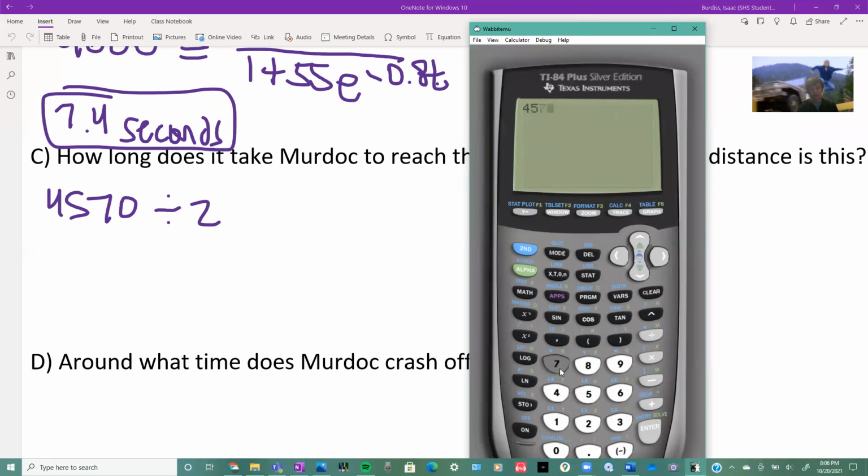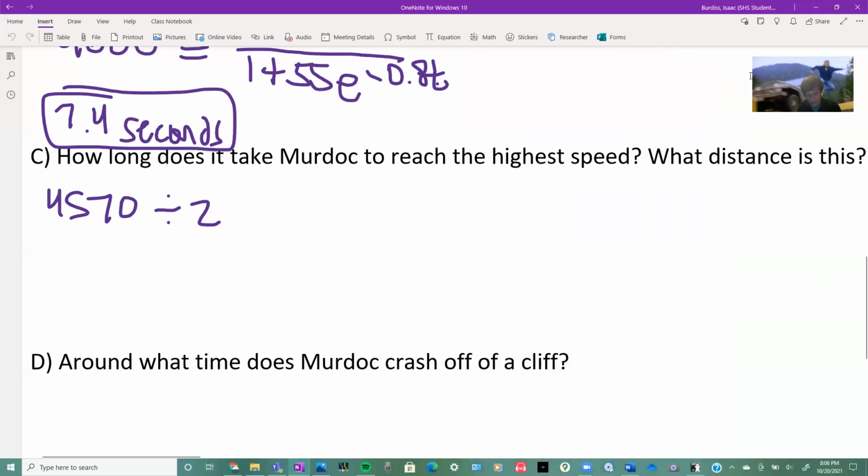So we're dividing that by 2. 2285 feet. So when he gets to 2285 feet, that is when he's going the fastest.